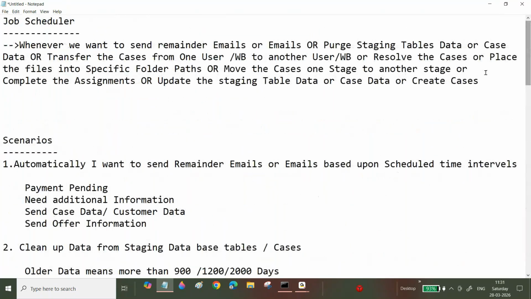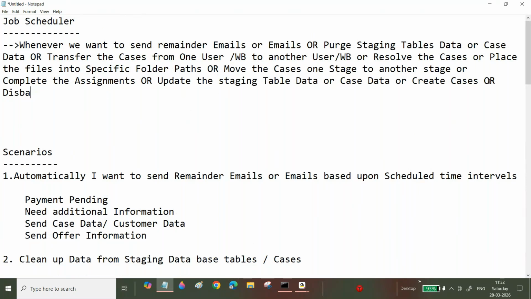All of these are mini scenarios, or disable operator details from the system.